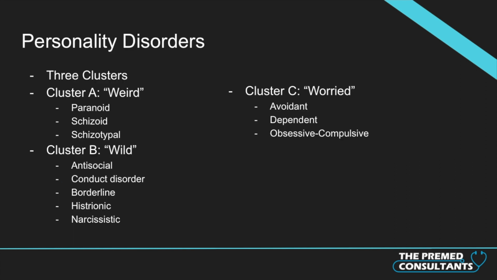The next topic of conversation for this video is personality disorders. And personality disorders are generally split up into 3 clusters. So cluster A is the weird disorders, cluster B is the wild disorders, and cluster C is the worried disorders. And everybody has their own personality, but a personality disorder is when somebody has a rigid, unhealthy pattern of thinking, functioning, or behaving that gets in the way of them having what we would kind of call a normal life.